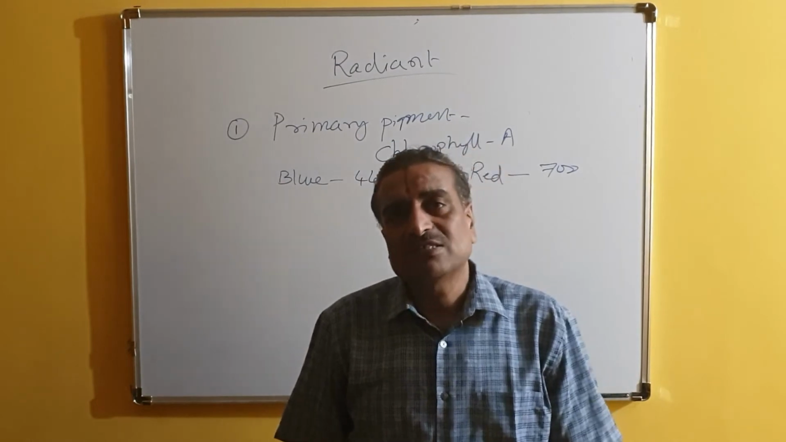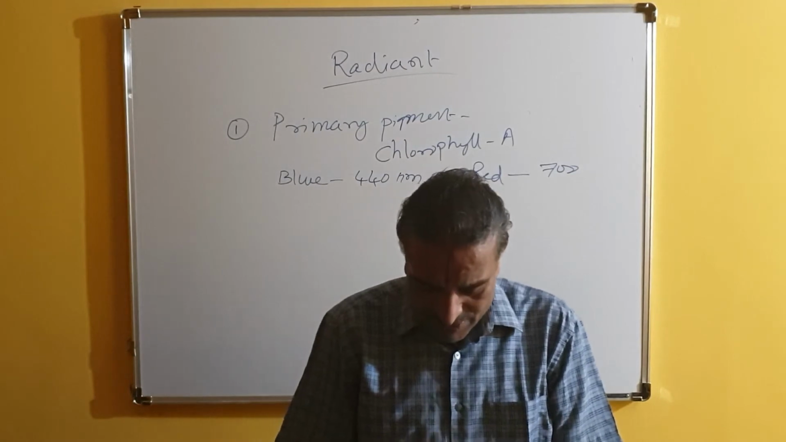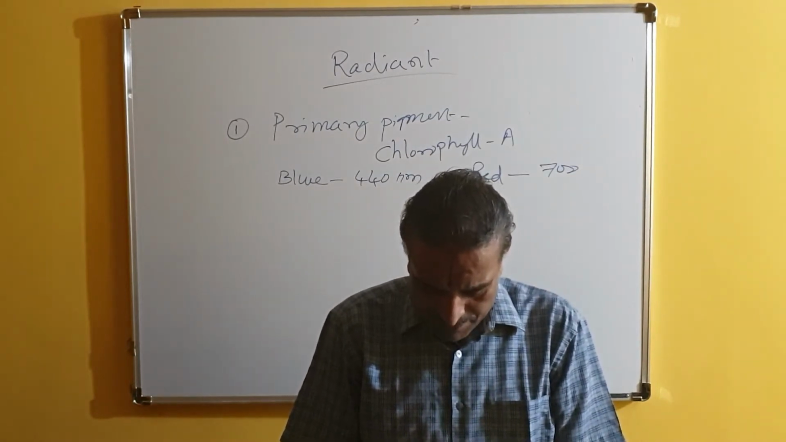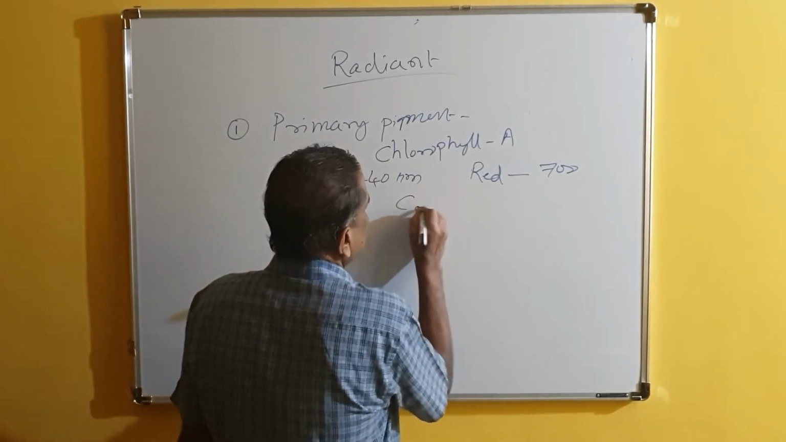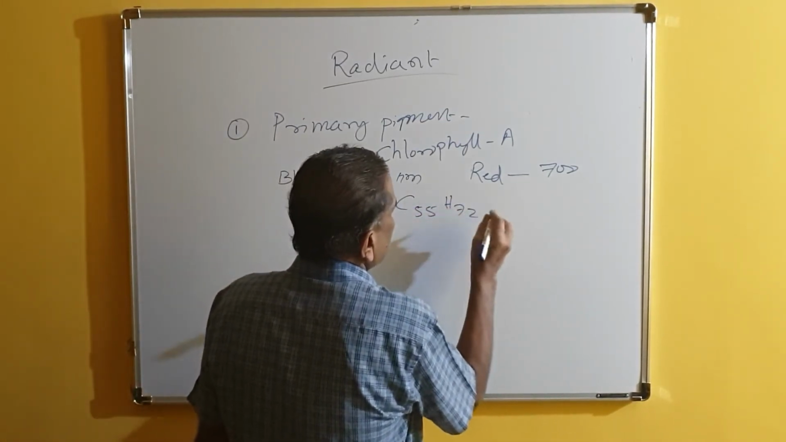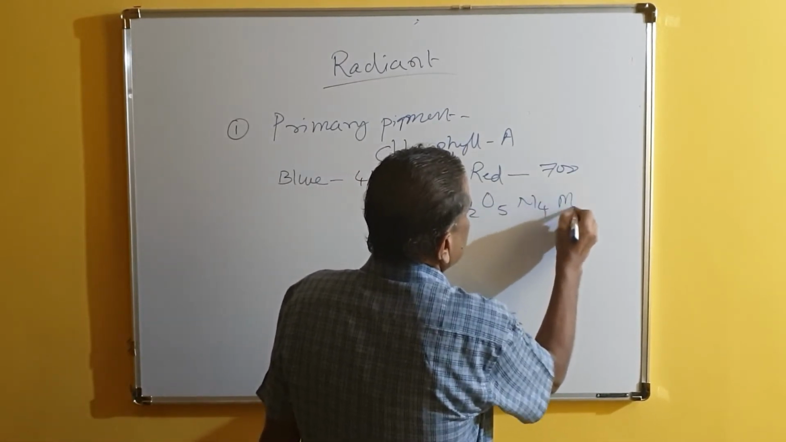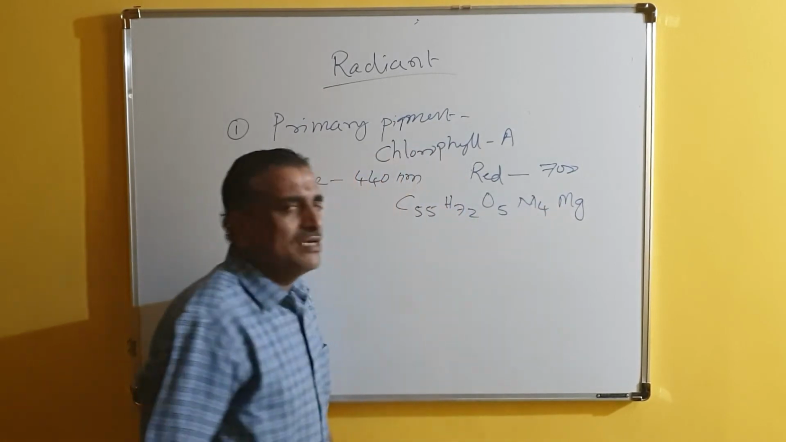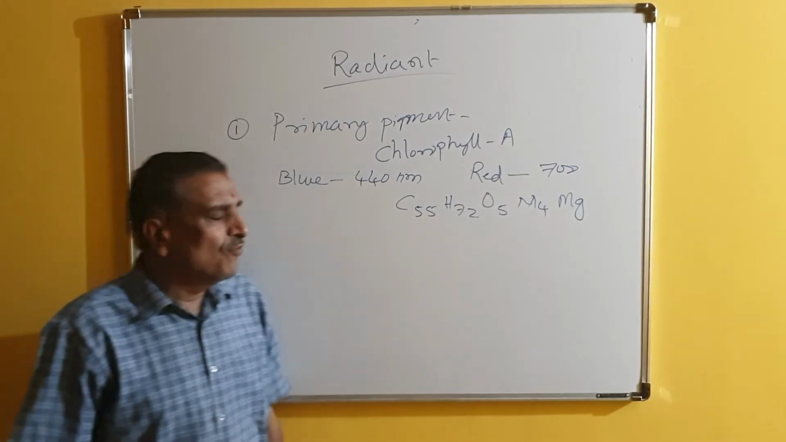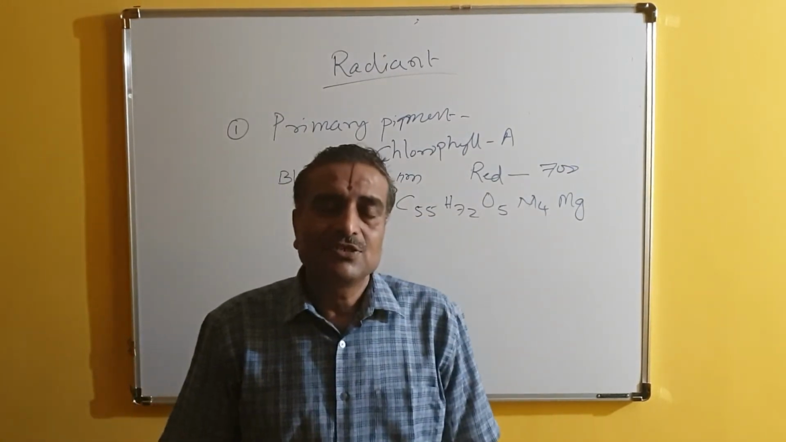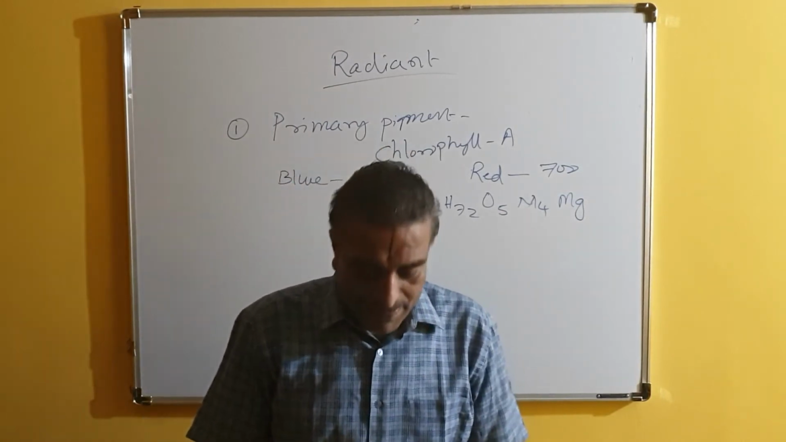First pigment is called chlorophyll A. Chlorophyll A is the most important, and chemically it is written as C55 H72 O5 N4 Mg. So this is called chlorophyll A, and chlorophyll A is called the primary pigment.